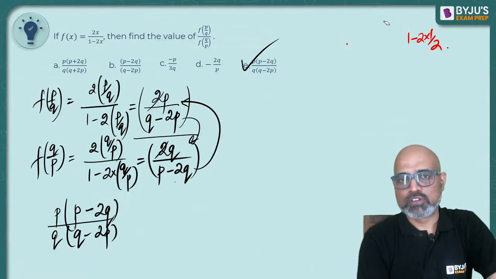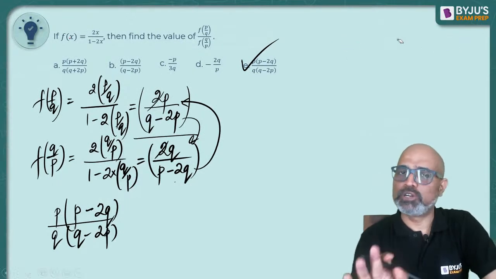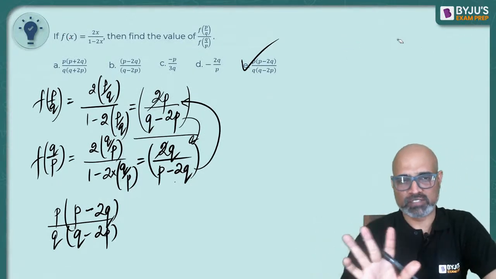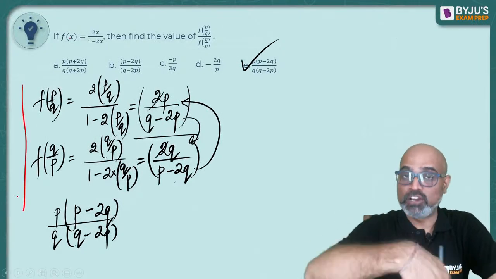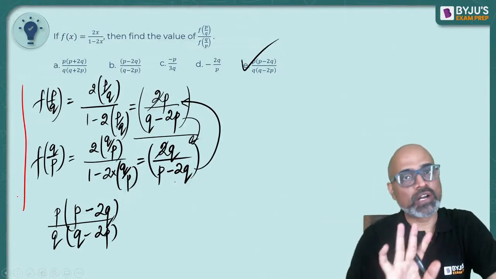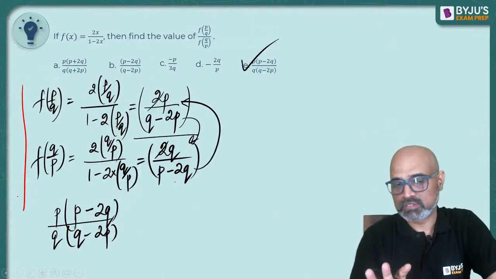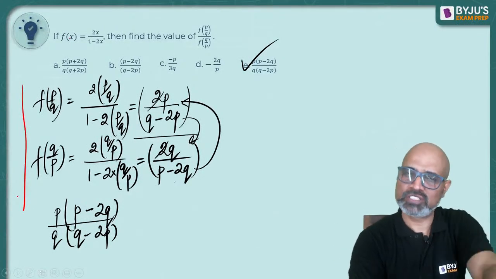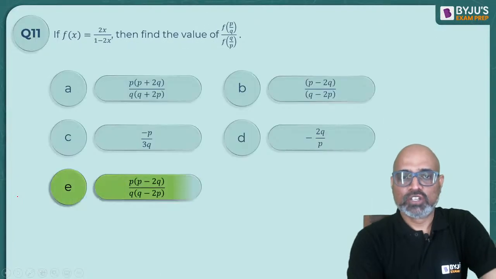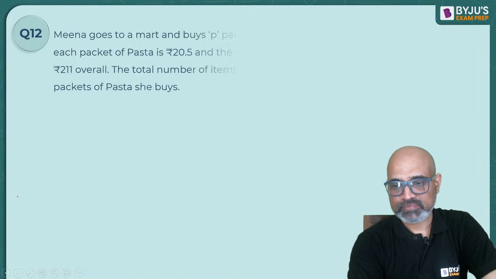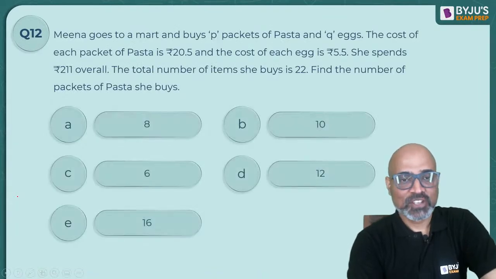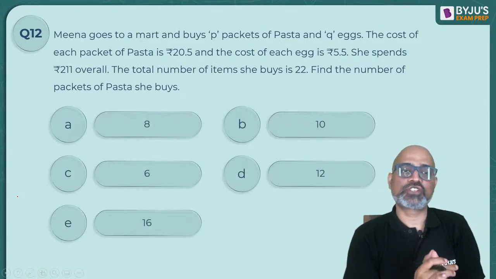Let's leave it. You can also solve questions on functions by putting in the values, but this will go lengthier. So let's leave it. Yes, had the proper solution been very long, then the value method would have been any day shorter. Okay? So we'll leave it as such. So the answer is going to be E. Okay, so the last question.